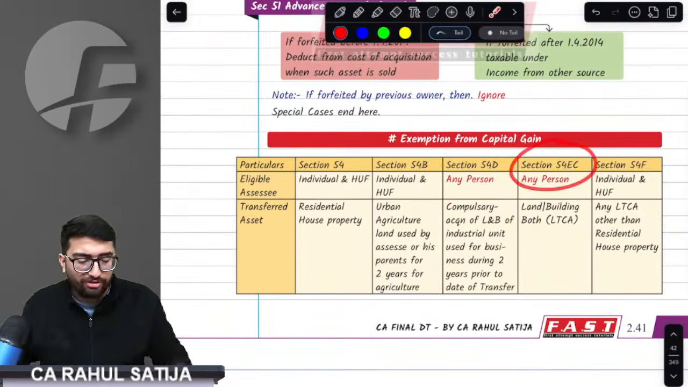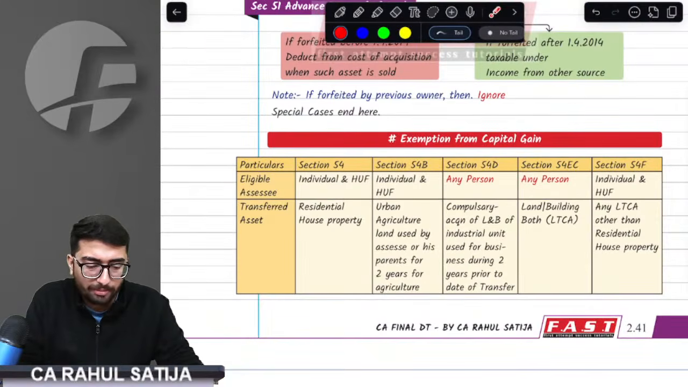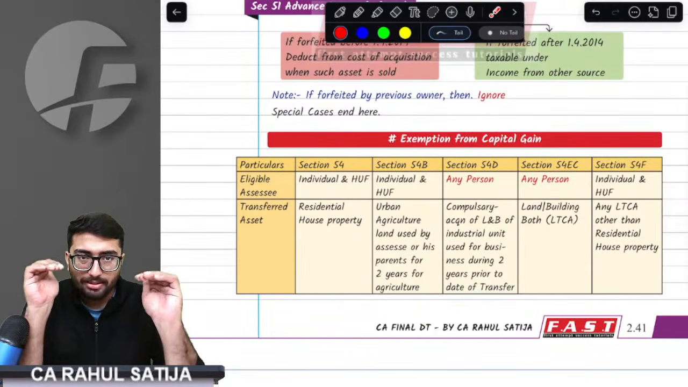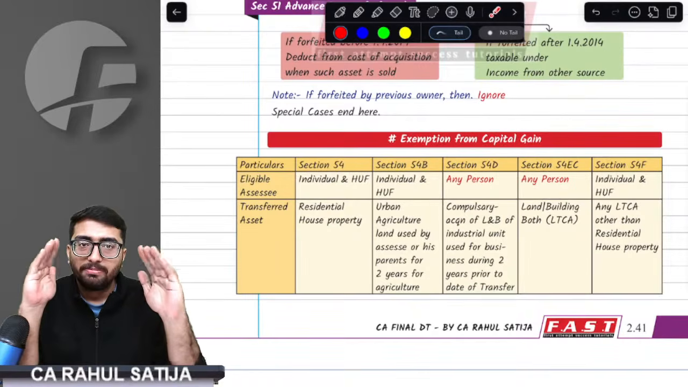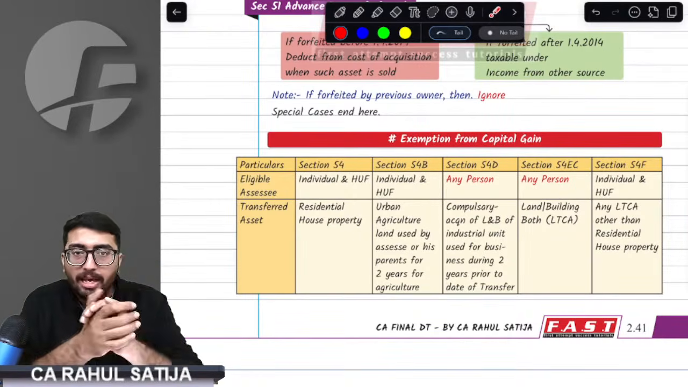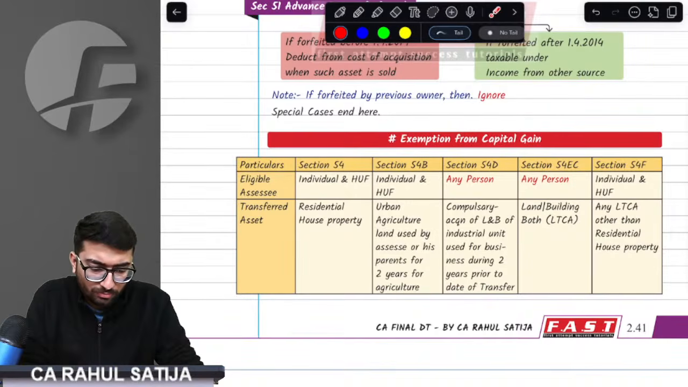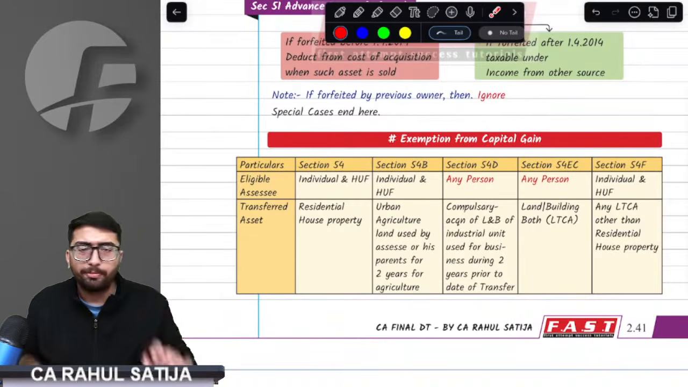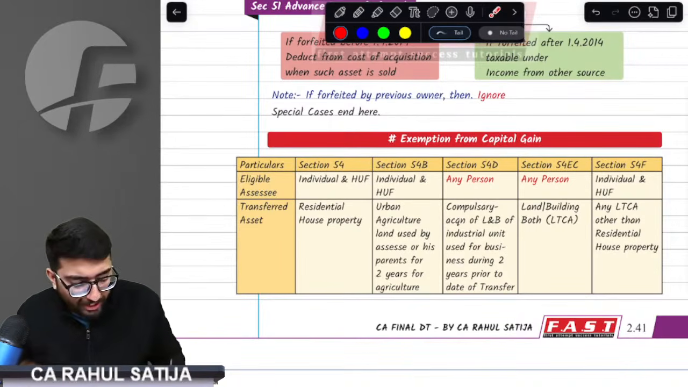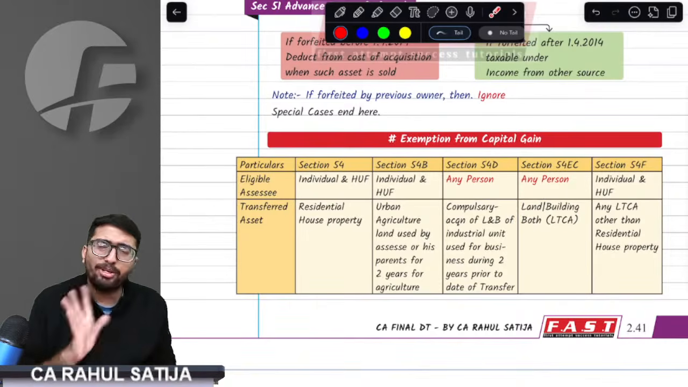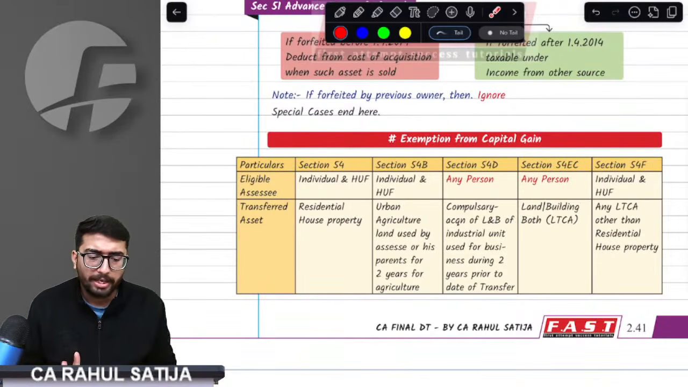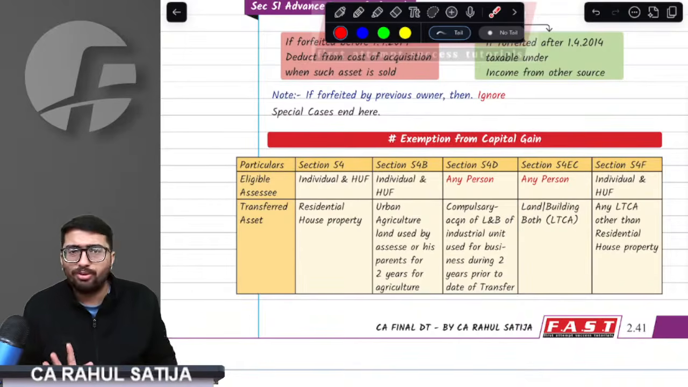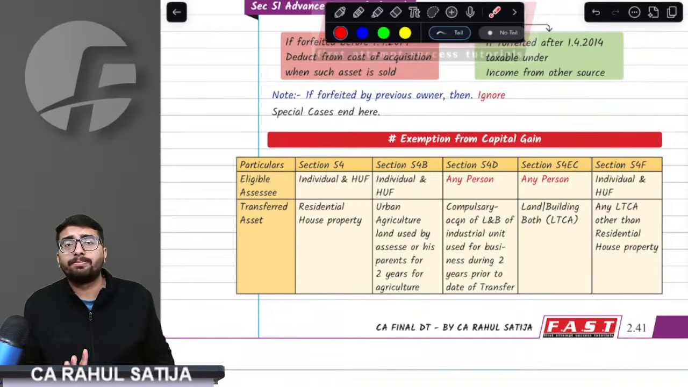Really very important, section 54EC. What does section 54EC say? Open your eyes. Take a long breath. Listen. Here, we do not debate the type of capital gain. Capital gain can be long term or short term; we don't care. The only thing we care about is that the capital asset should be a long-term capital asset.